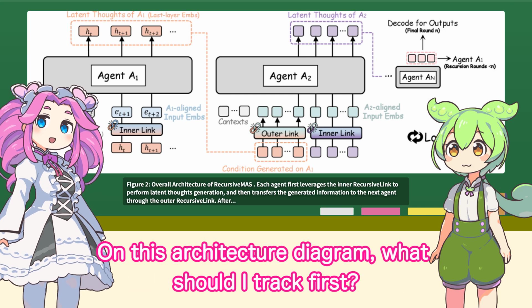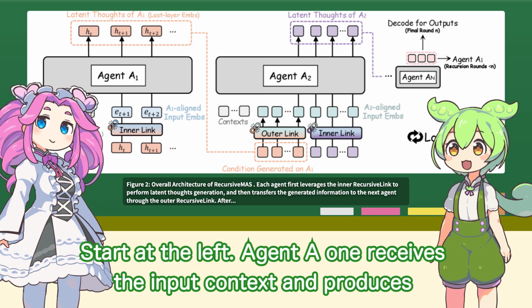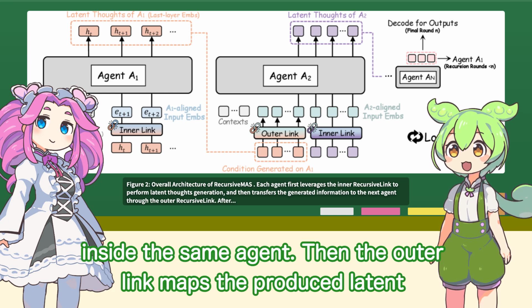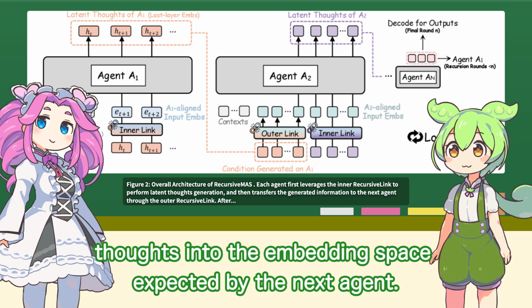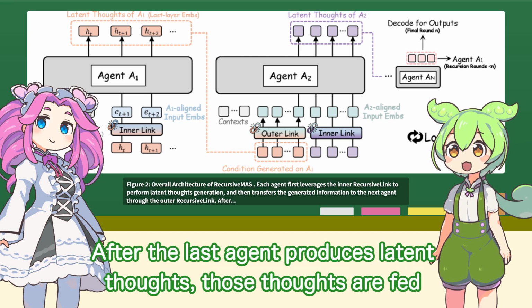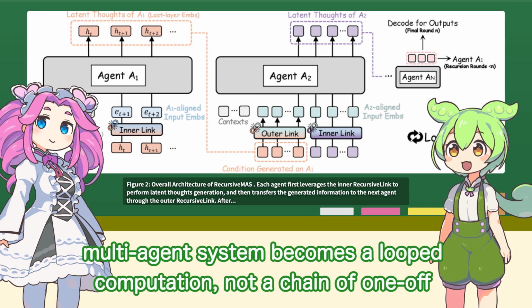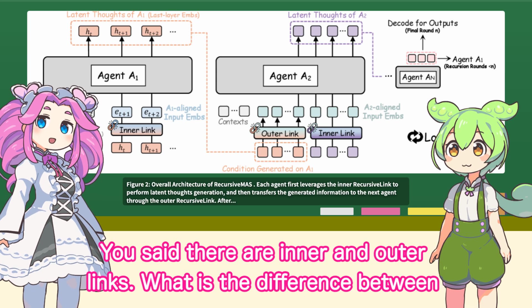On this architecture diagram, what should I talk about first? Start at the left. Agent A1 receives the input context and produces last layer latent embeddings. The inner link refines those embeddings inside the same agent. Then the outer link maps the produced latent thoughts into the embedding space expected by the next agent. After the last agent produces latent thoughts, the full multi-agent system becomes a loop computation, not a chain of one-off text messages. You said there are inner and outer links.